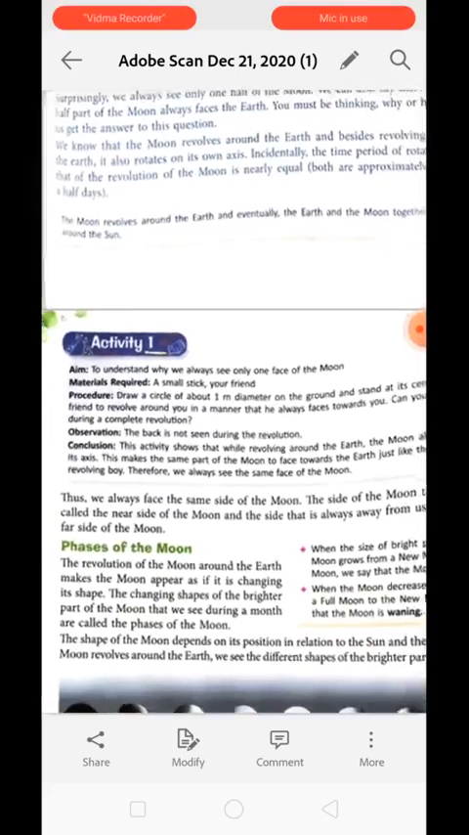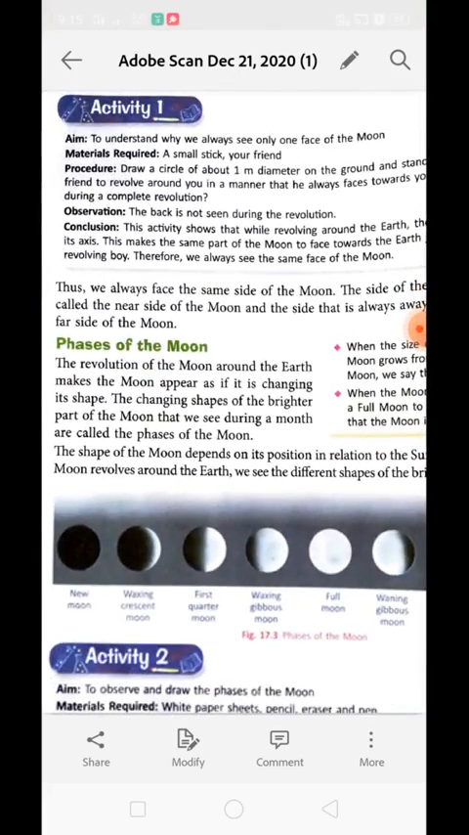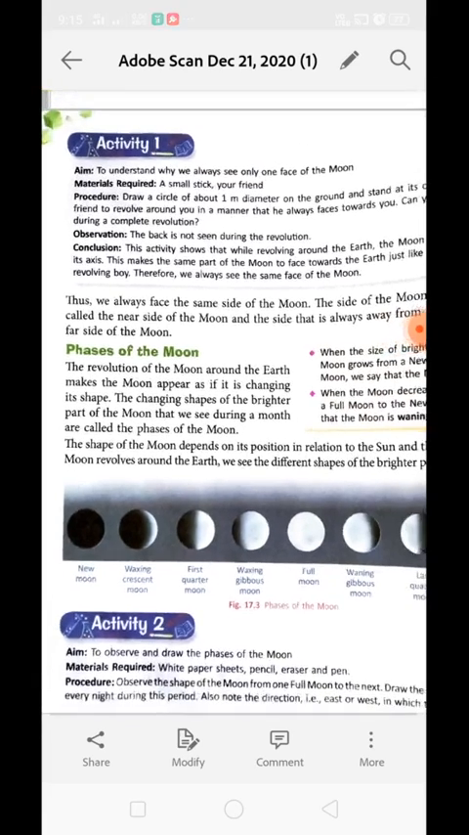Now over here we have an activity to understand why we always see only one face of the moon. The objects required to perform this activity are a small stick and a thread.